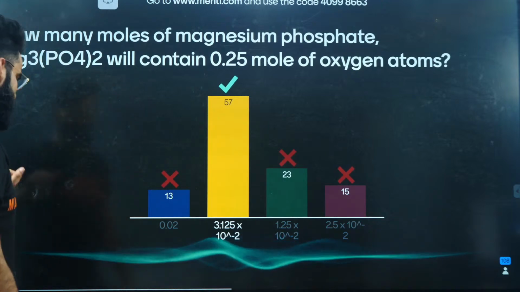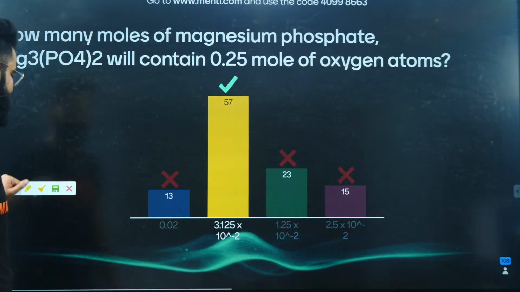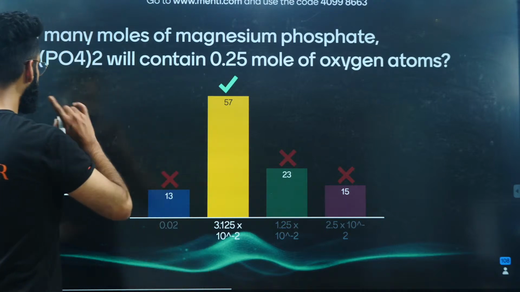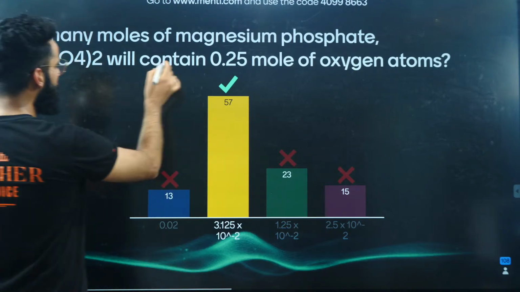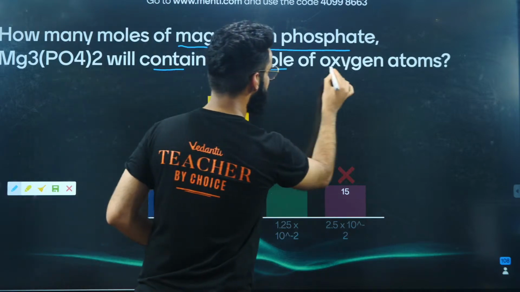Majority of the students have given the correct answer. Let's see exactly how this question was to be solved. We were supposed to calculate how many moles of magnesium phosphate will contain 0.25 moles of oxygen atoms.